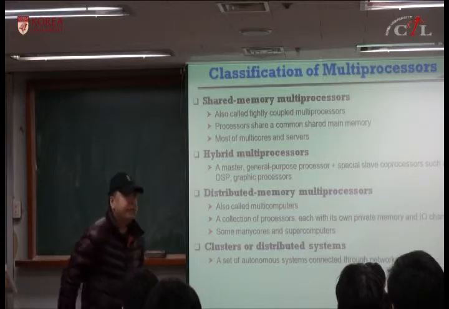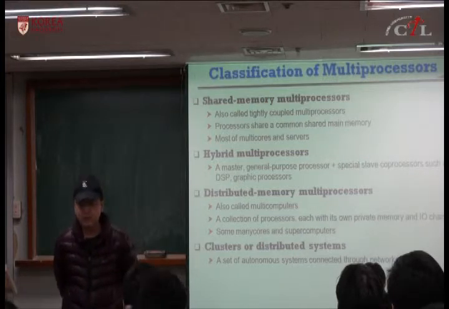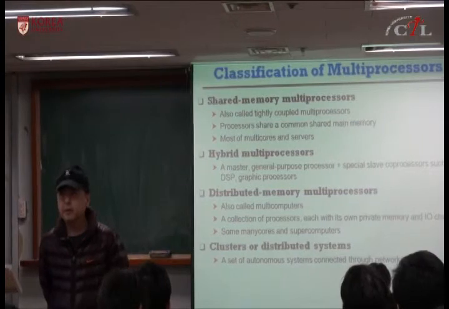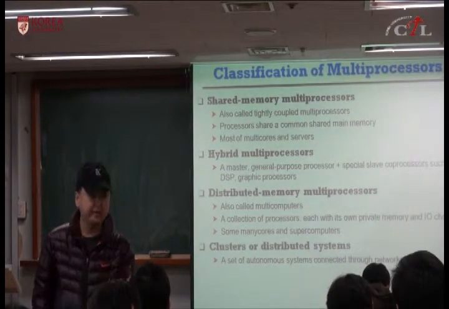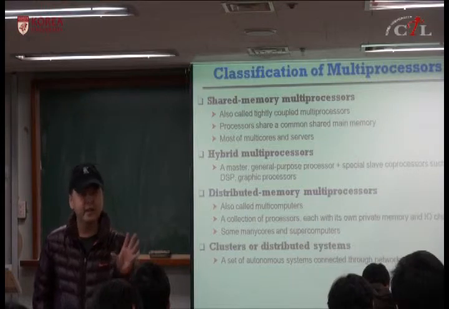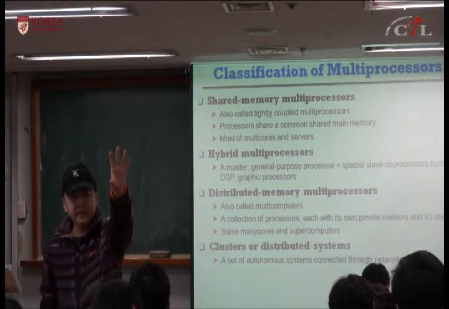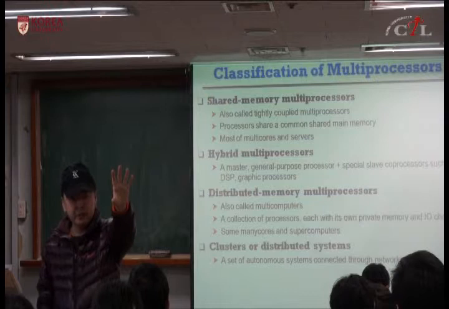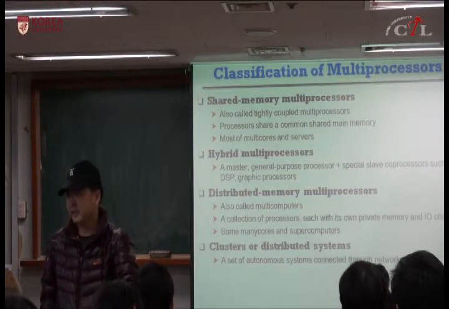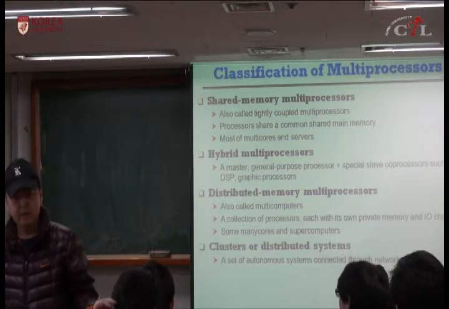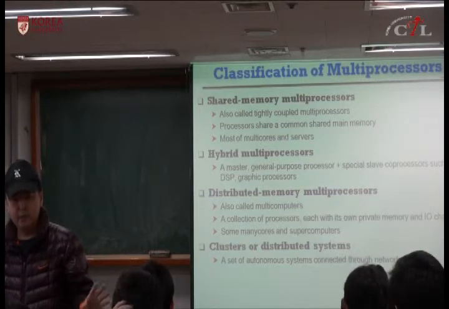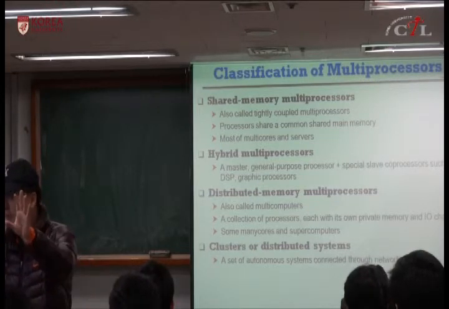And in these shared memory multiprocessors, each core or each processor has caches. So if they access shared memory, then you bring the data or instruction to your local caches. That means each processor core can have duplicate copies of the same memory location.